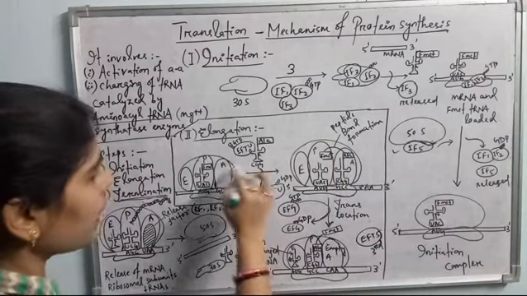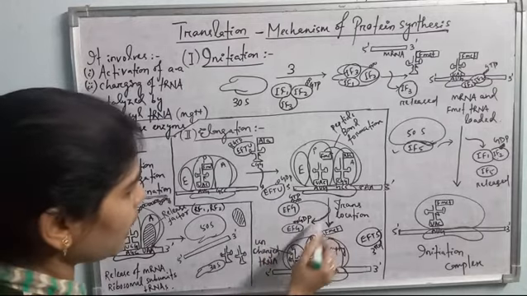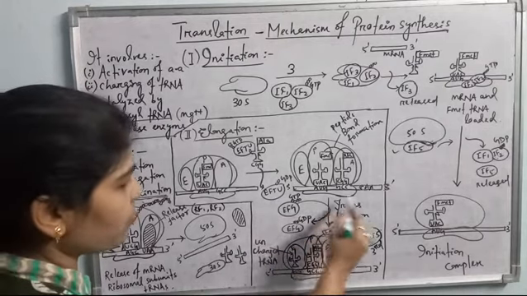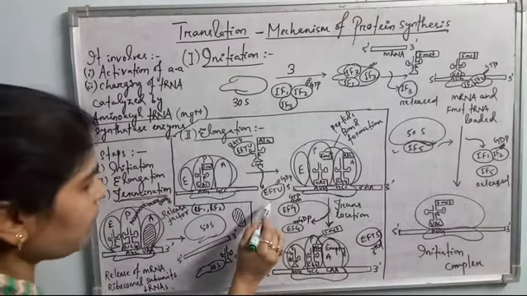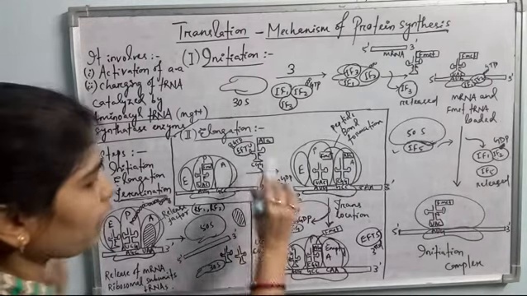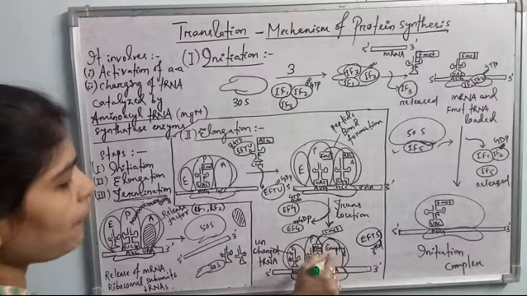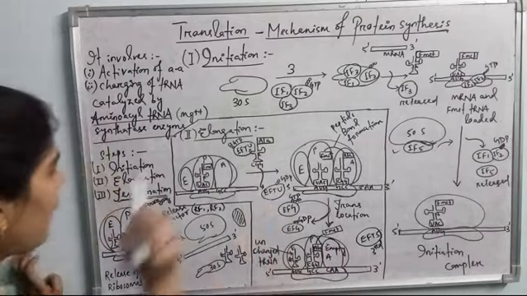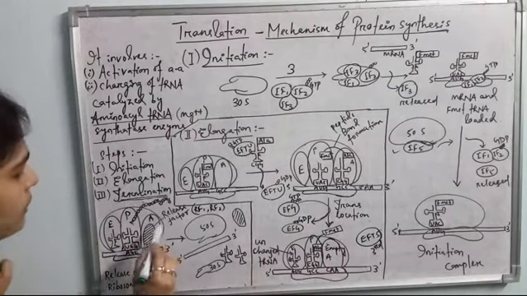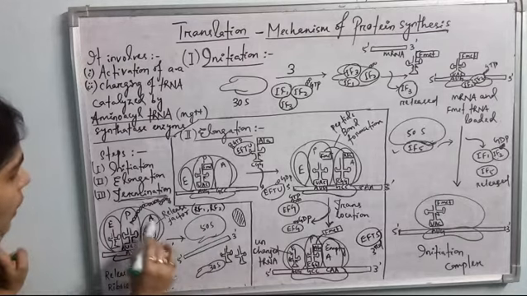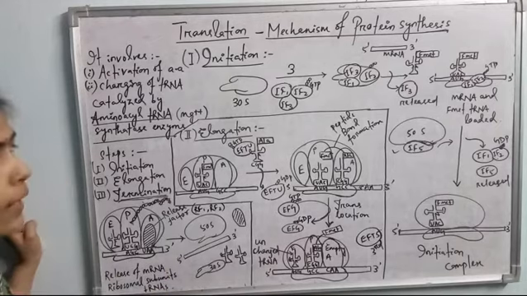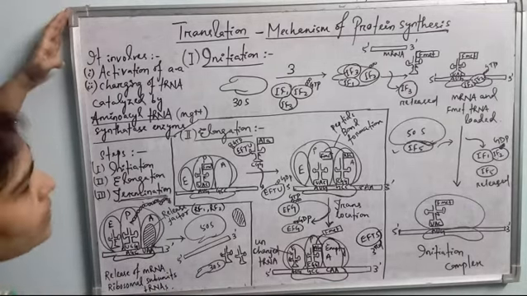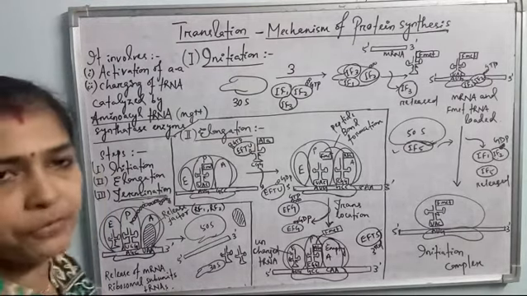Here EF-Tu, and then EF-G is the next elongation factor which causes translocation, and this is the 3rd elongation factor, EF-Ts, which activates the EF-Tu GDP to form EF-Tu GTP again, so that the next aminoacyl tRNA will be brought to the A site. So 3 elongation factors, and here release factor. Release factors are of 2 types in prokaryotes, RF1 and RF2. Any one will bind to the A site when the A site is loaded with any of the stop codons. Okay, is that clear? So it is all about the translation and mechanism of protein synthesis in prokaryotes.